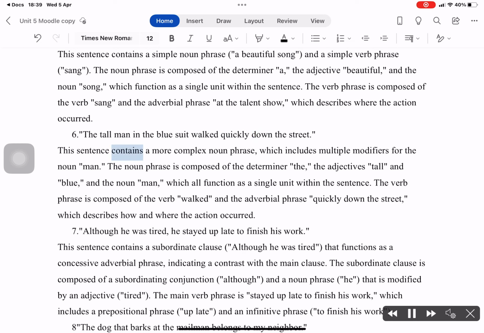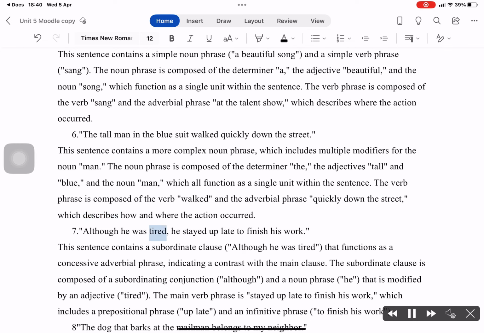6. The tall man in the blue suit walked quickly down the street. This sentence contains a more complex noun phrase, which includes multiple modifiers for the noun "man." The noun phrase is composed of the determiner "the," the adjectives "tall" and "blue," and the noun "man," which all function as a single unit within the sentence. The verb phrase is composed of the verb "walked" and the adverbial phrase "quickly down the street," which describes how and where the action occurred.